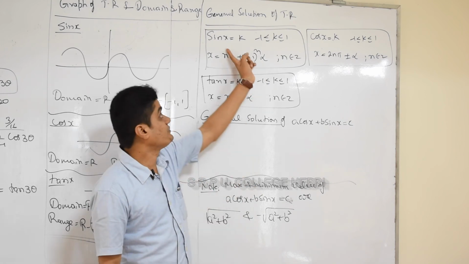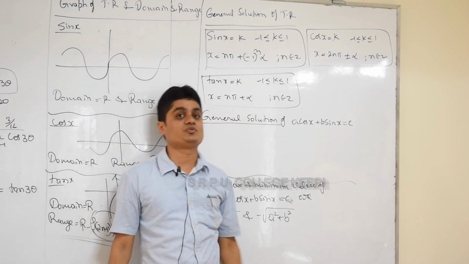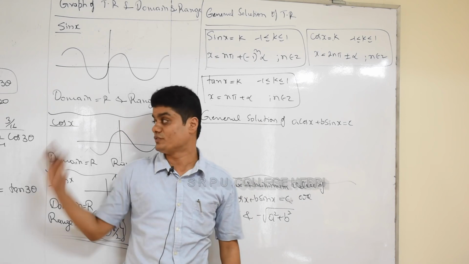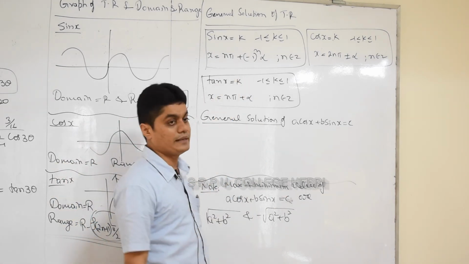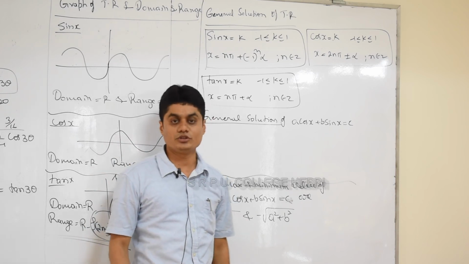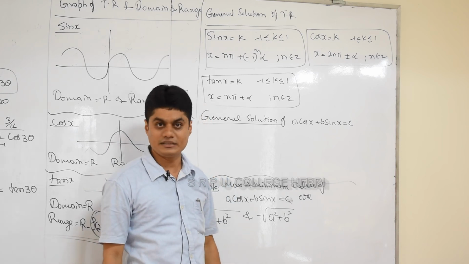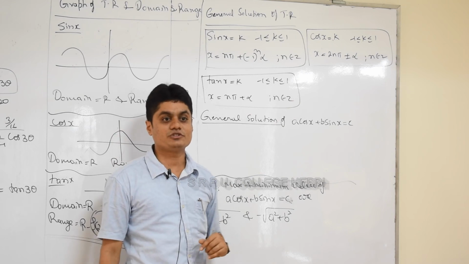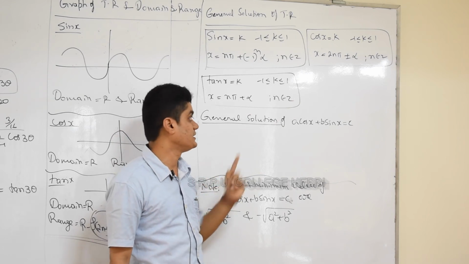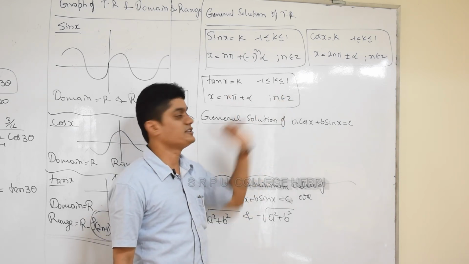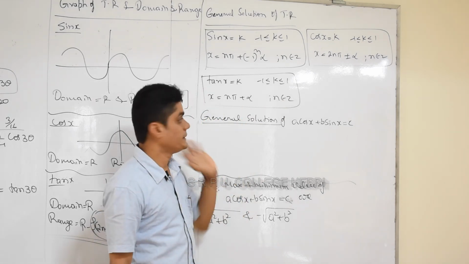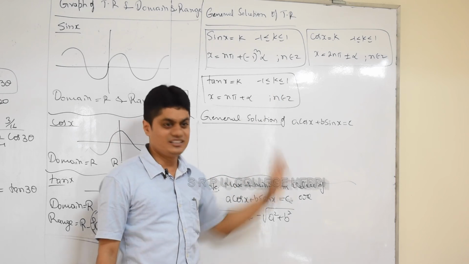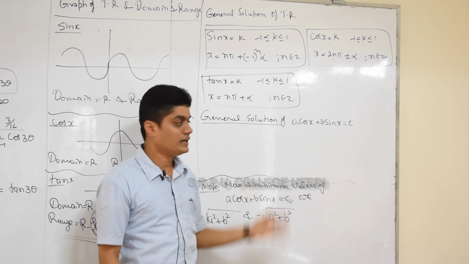Then if sin x is equal to k and k is between -1 and 1, why should k be between -1 and 1? You know the range is -1 to 1. So the formula is x is equal to n pi plus (-1) power n into alpha, for n belongs to Z. Cos x is equal to k. What is the general solution? x is equal to 2n pi plus or minus alpha. And tan x is equal to k, the general solution is x is equal to n pi plus alpha for n belongs to Z. Okay, it is not new, I just recalled.